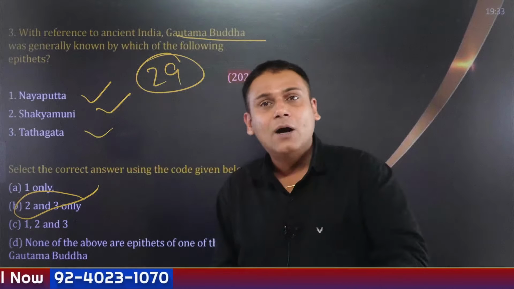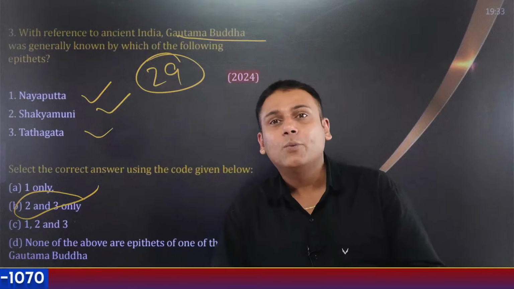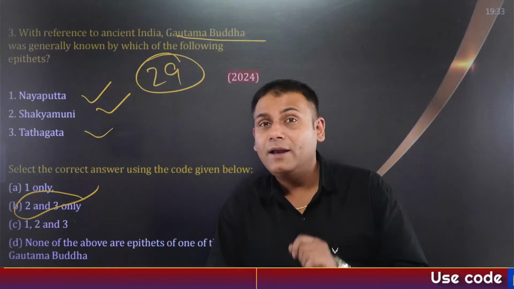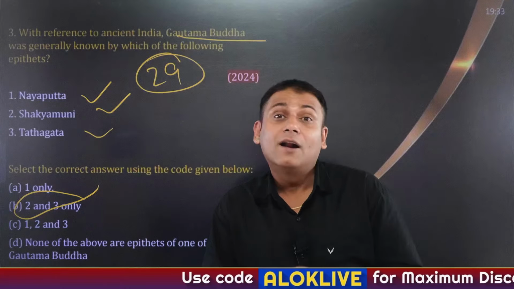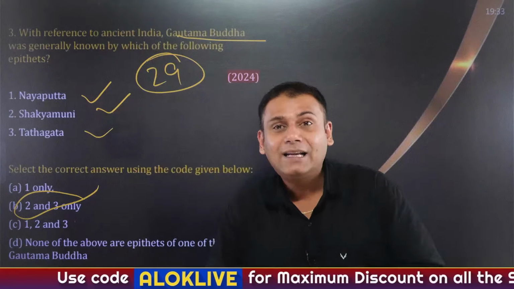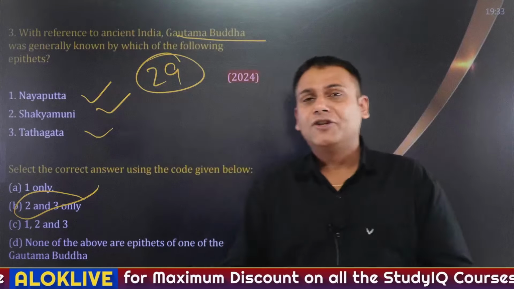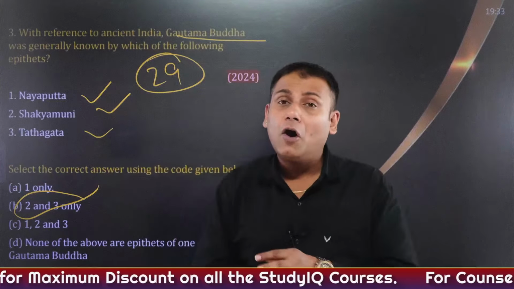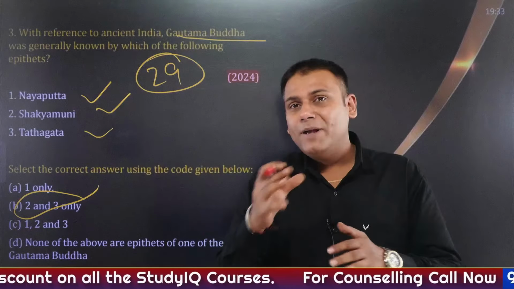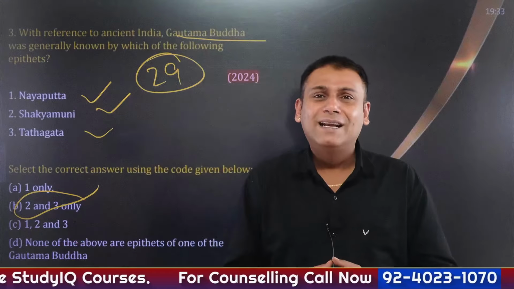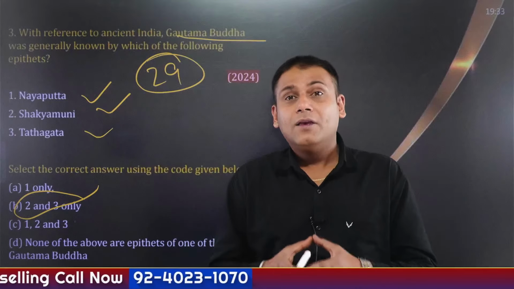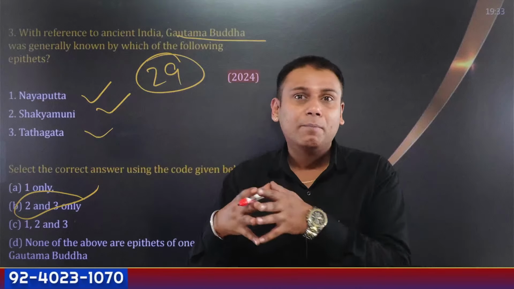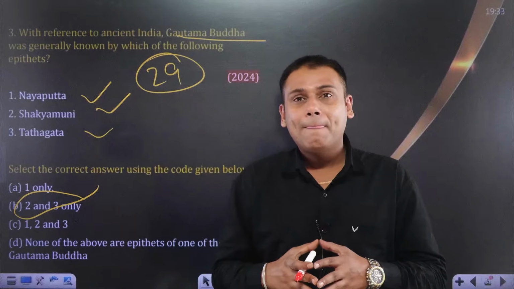As soon as he renounces his worldly life, the first place he visits was specifically, yes, any guesses? He visited Rajgriha. And at that time, Bimbisar was the ruler of Rajgriha, a very good ally, a very good friend of Shuddhodhan. Now Bimbisar offered him certain part of the throne, but he said that, I am a prince, I have the entire kingdom for me. Here I am on a very different mission in search of truth.